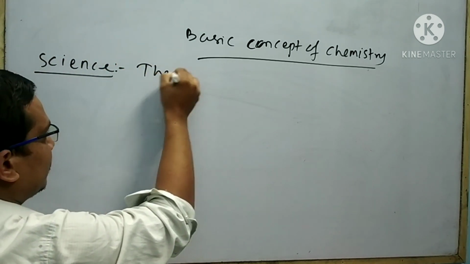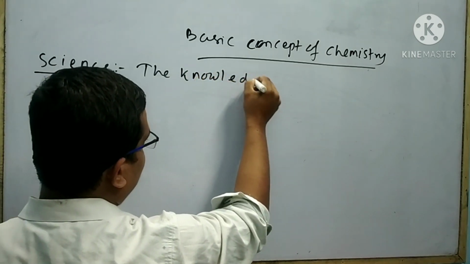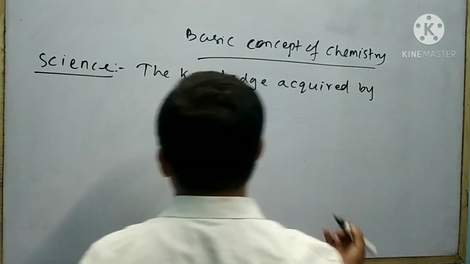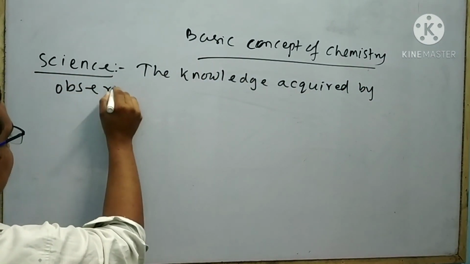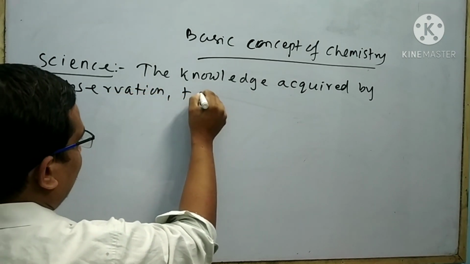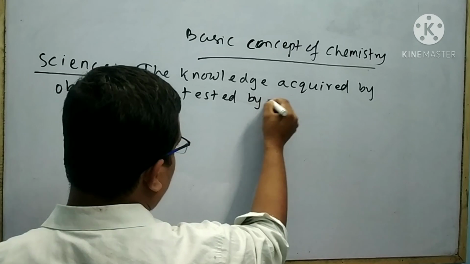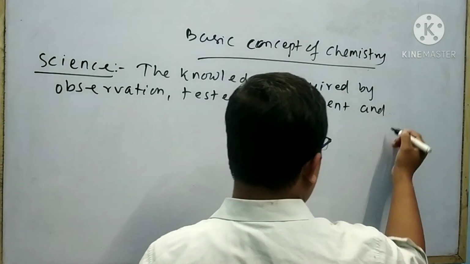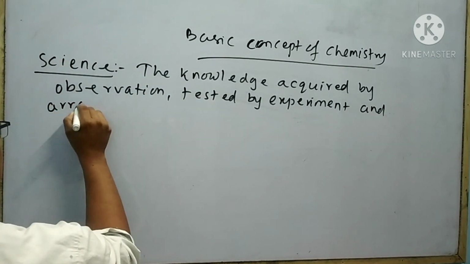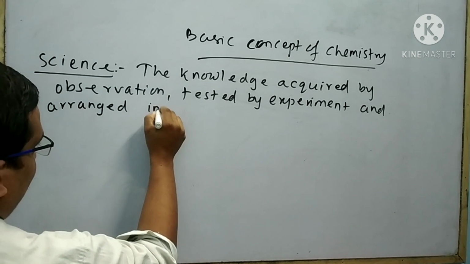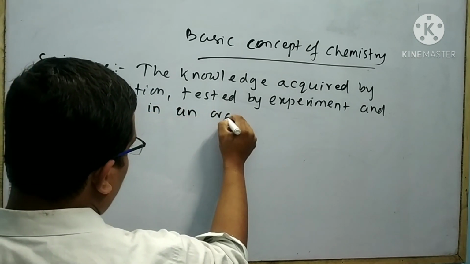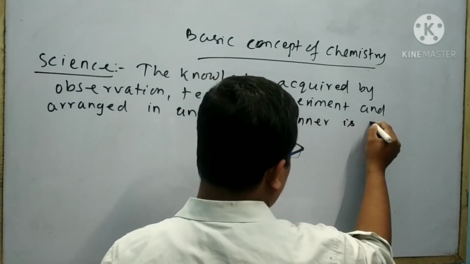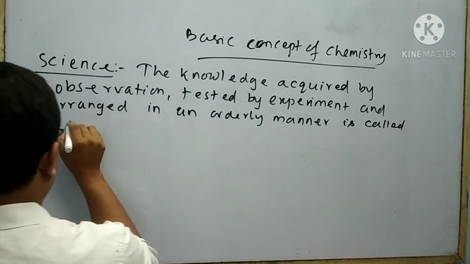The knowledge acquired by observation, tested by experiment, and arranged in an orderly manner is called science.